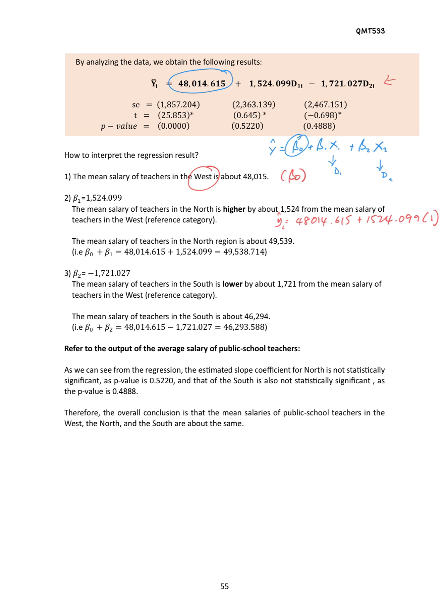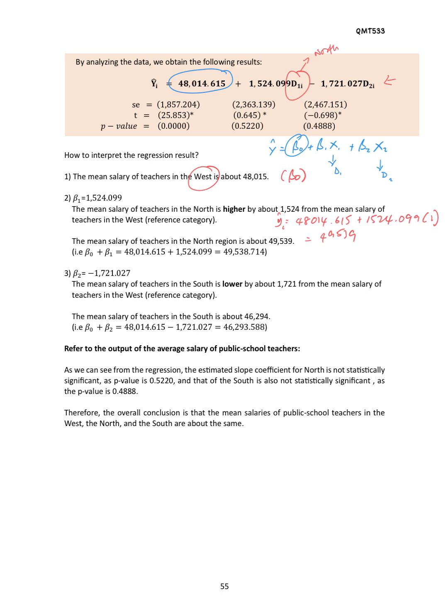Why 1? Because the first dummy variable represents teachers in the north. So if the teacher is in the north region, we substitute with 1, and we will get 49,539.